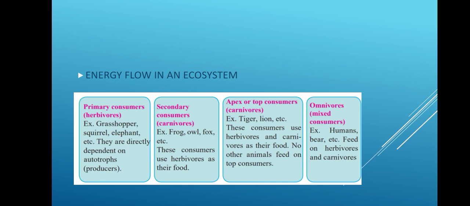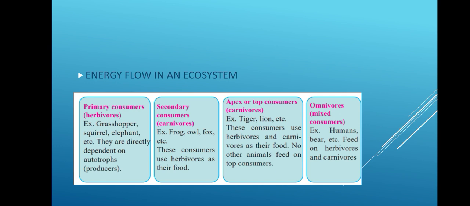So first are the herbivores. All the herbivorous animals are known as primary consumers. Various examples of herbivores are grasshopper, squirrel, elephant, birds, insects. So they directly depend on the autotrophs for their food. Then comes the second trophic level, that is the secondary consumer. They are also known as carnivores because these animals depend on herbivore animals for their food. Examples of these carnivores are frog, owl, fox, etc.